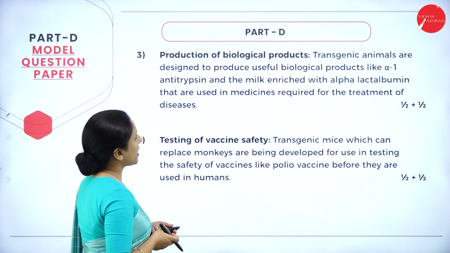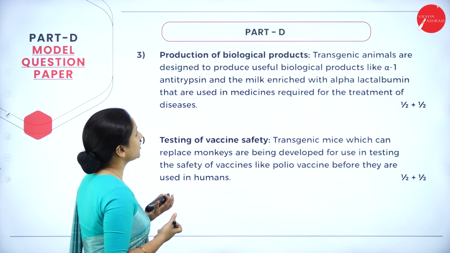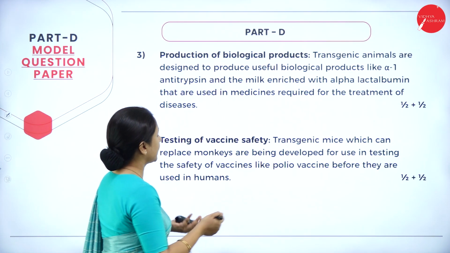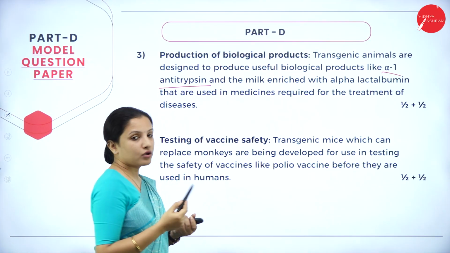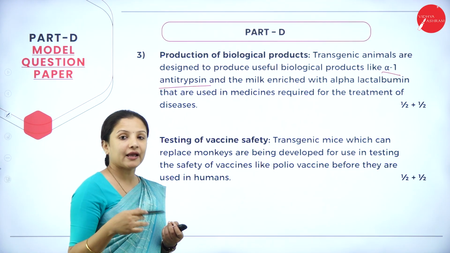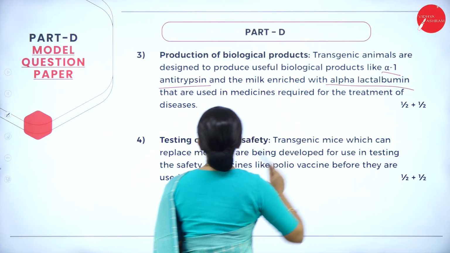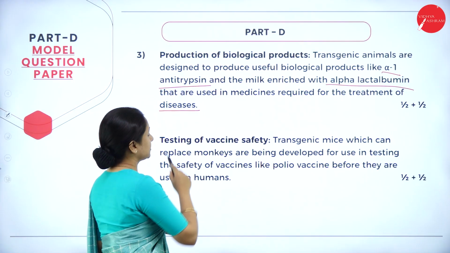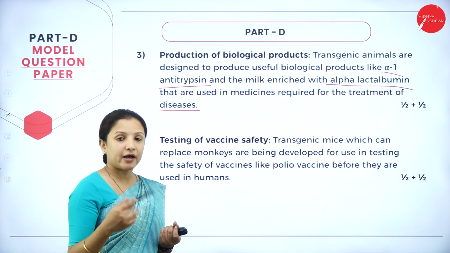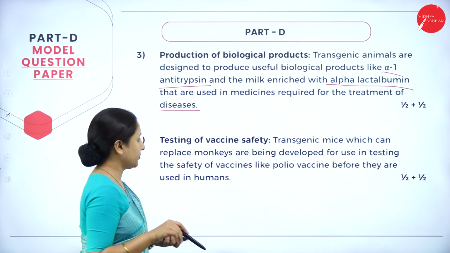Next is production of biological products. So transgenic animals are designed to produce biological products such as alpha-1 antitrypsin, and also we can get milk enriched with nutrients like alpha-lactalbumin that are used in medicines required for the treatment of various diseases. So therefore, to make biological products to treat diseases also, these transgenic animals can be utilized.